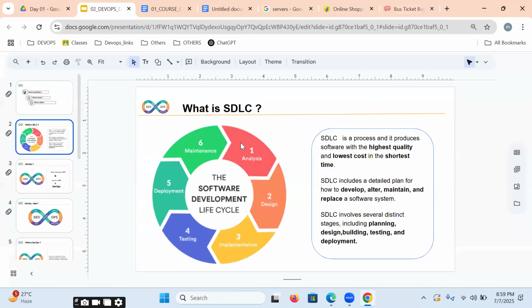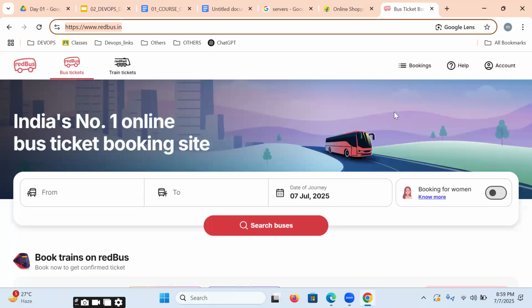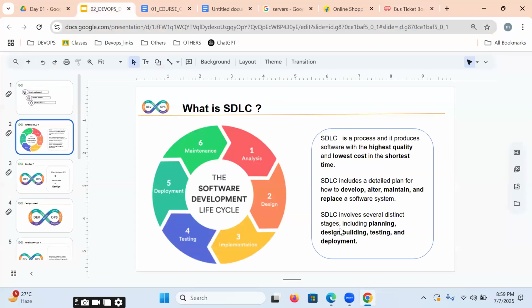So first, what exactly can we, as a vendor, do? First, analysis. Analysis means what? Gathering information from the client. How exactly the login page, registration page, payment gateway should work, each and every piece of information will be gathered from the client. What is the client requirement, the business model? So once the information is gathered, that is analysis.